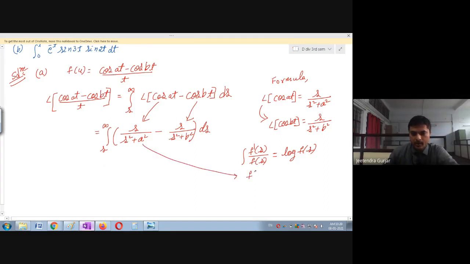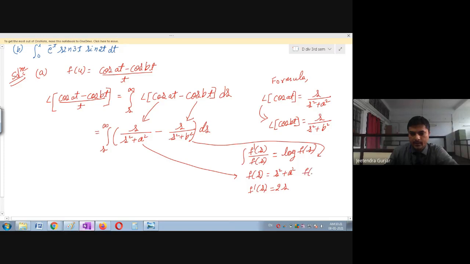So already you know now, f of s, one can easily see this is s square plus a square. So I will go for f dash of s. You can see the derivative of this, s square plus a square, a is constant, so the parameter is s square. Therefore the derivative of s square is 2s. Similarly, I will take the next one. So I will write it down this side.